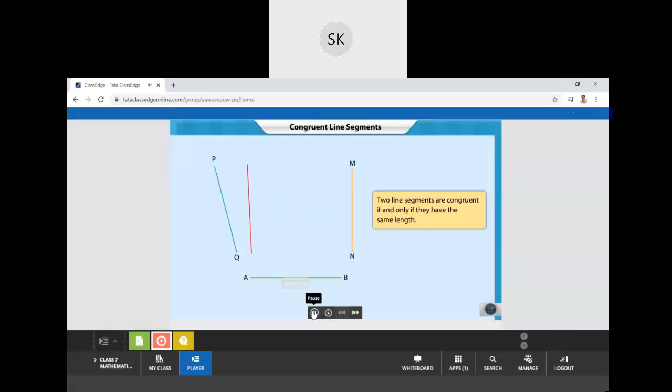is to place one over the other. If one segment fits over the other It is completely exactly and overlapping. exactly, we can say that they are congruent.